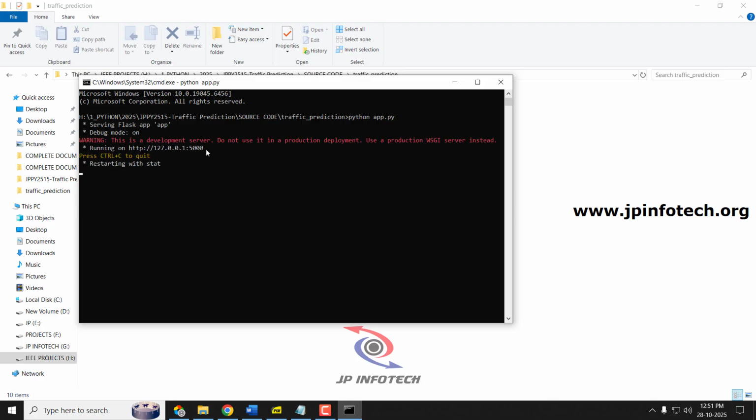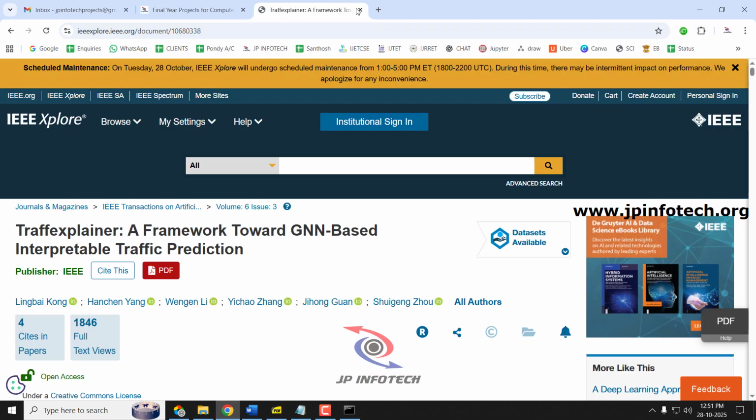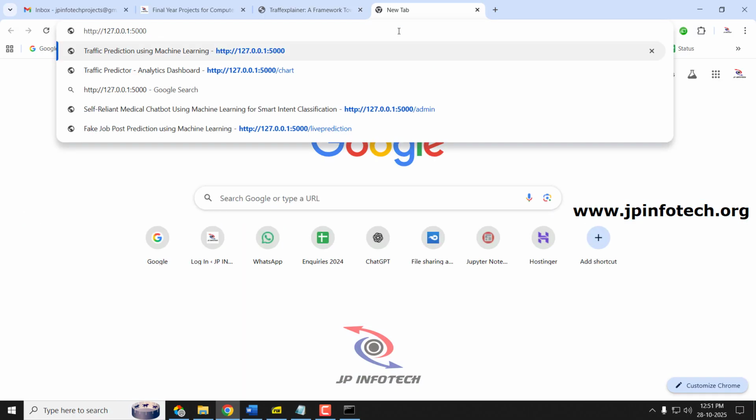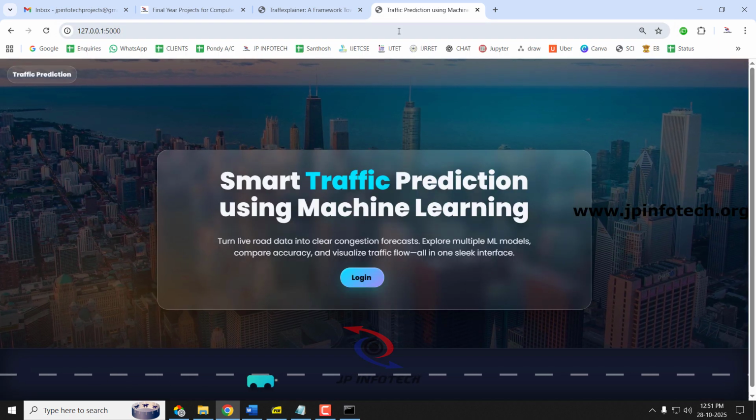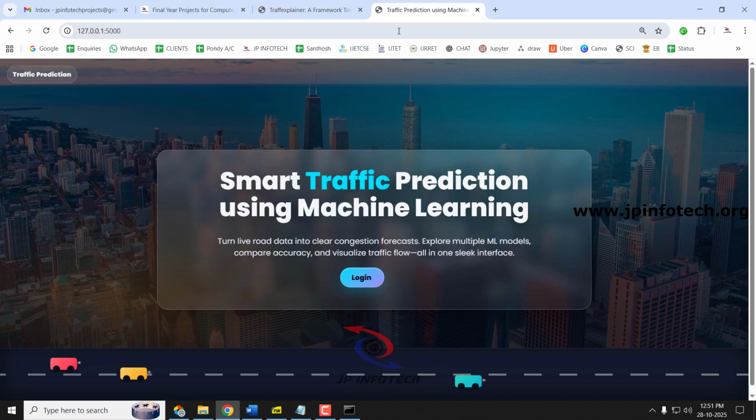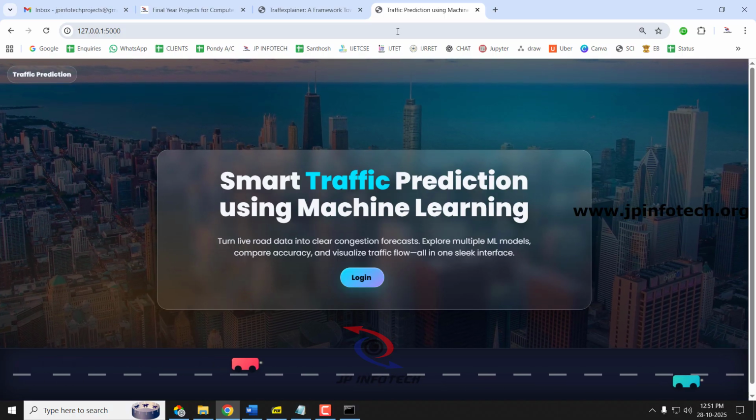So now you can see this URL. Just copy this URL and go to any of your browsers. I'm going to Google Chrome, paste it, and press enter. So now you can see the project home screen or welcome screen with the project title, traffic prediction using machine learning, or smart traffic prediction using machine learning.